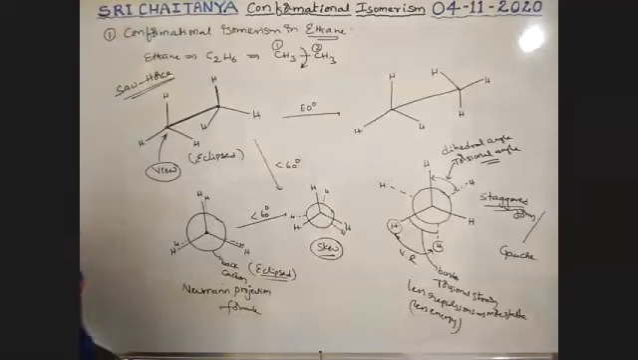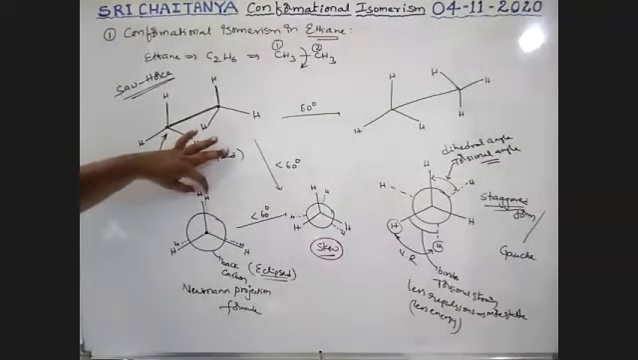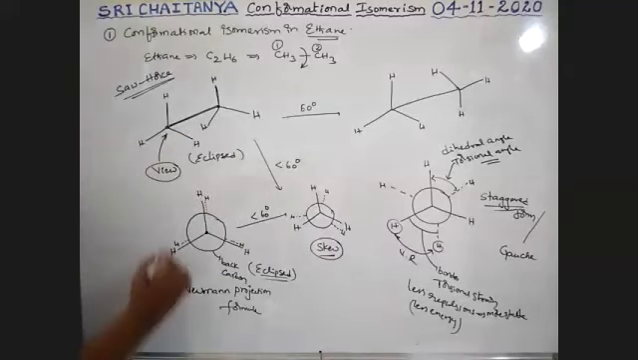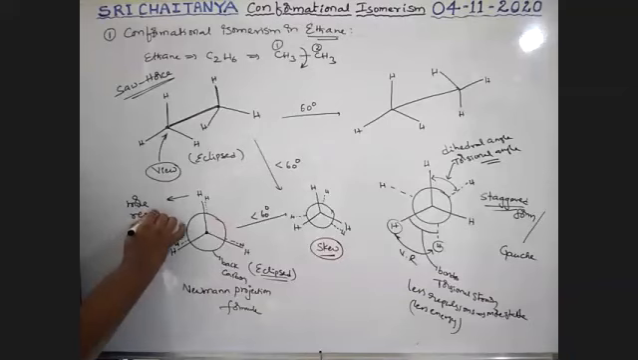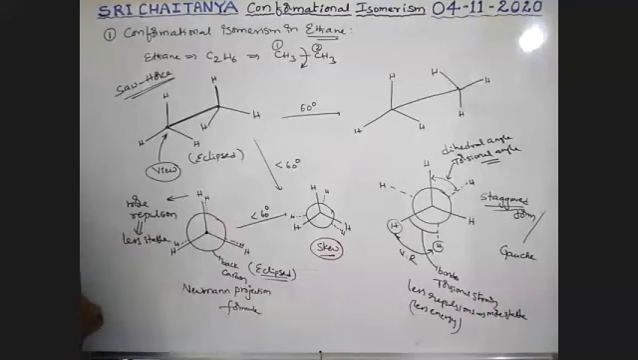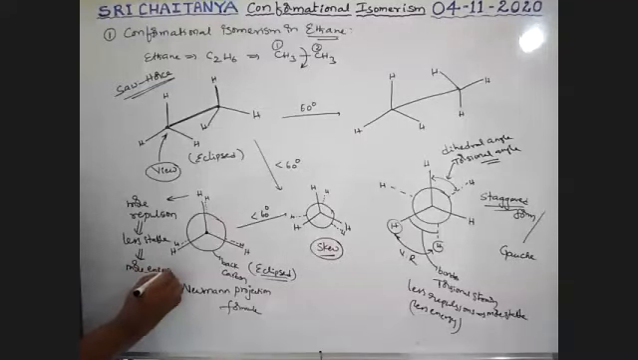The molecule has less energy. Boys, these are very near to each other. So because of these two, more repulsions are possible. More repulsions means less stable. Less stable means more energy. More energy of the molecule, boys.